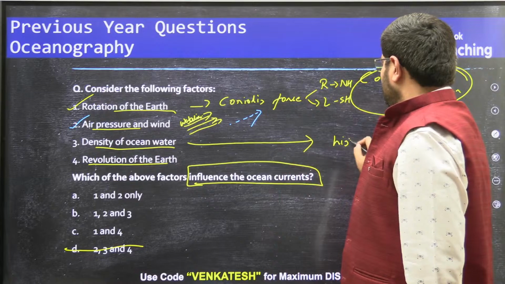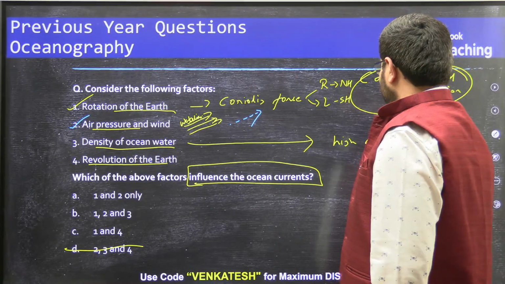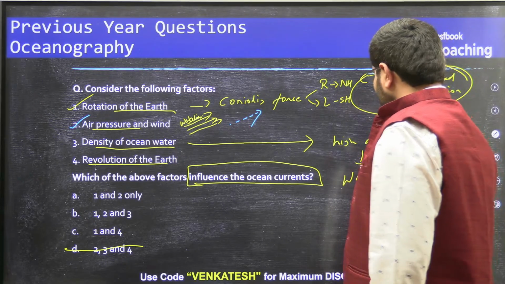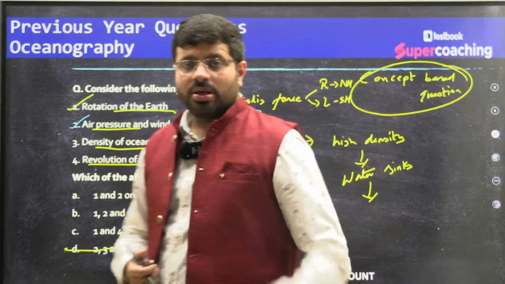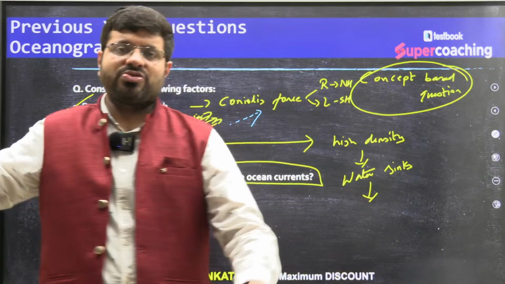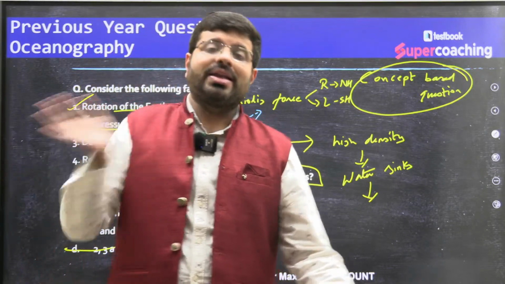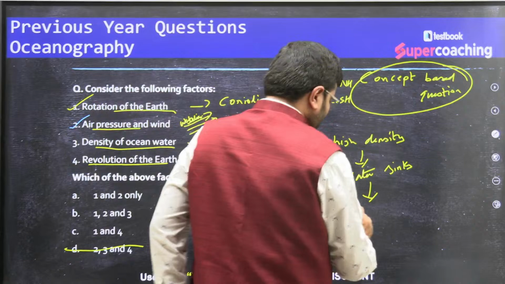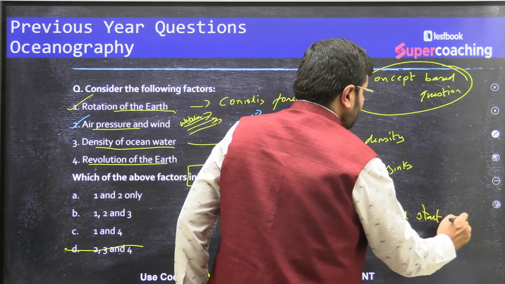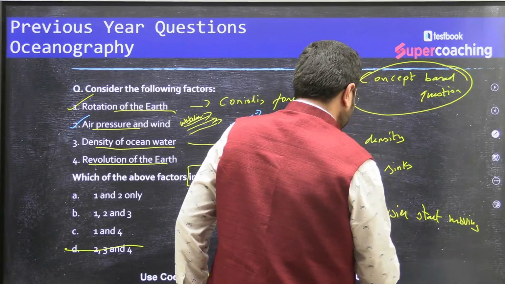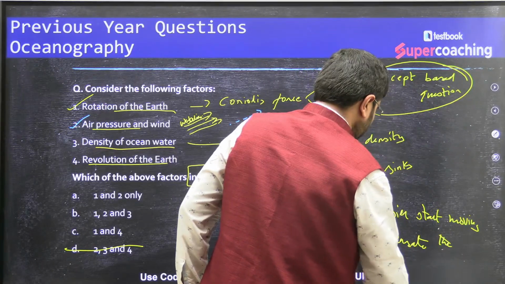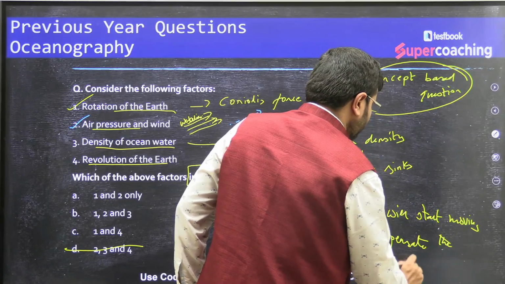The concept is very simple. When there is high density, water will sink. As the water sinks, a pressure gradient develops on the surface, and water starts moving to compensate for the sinking water.